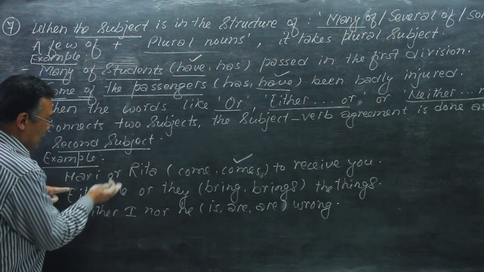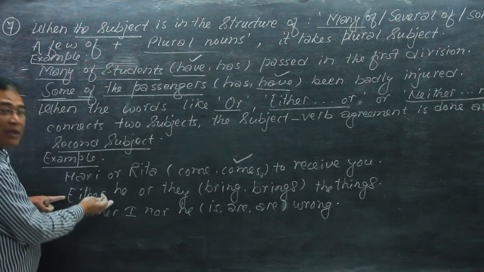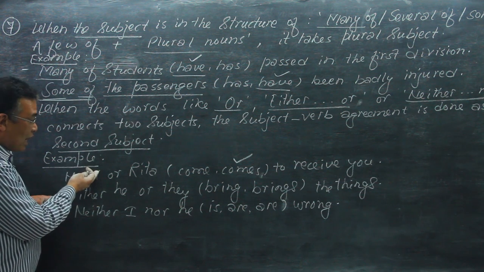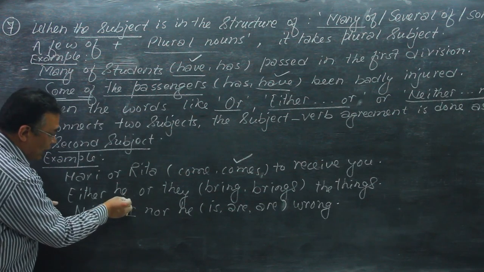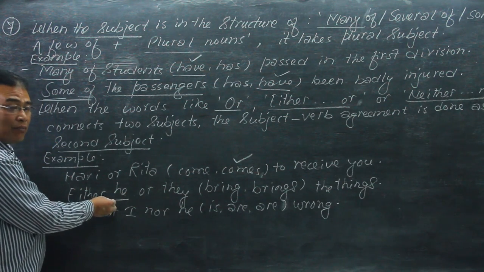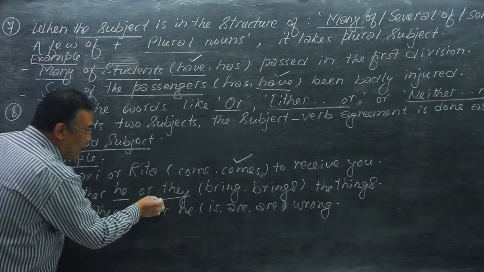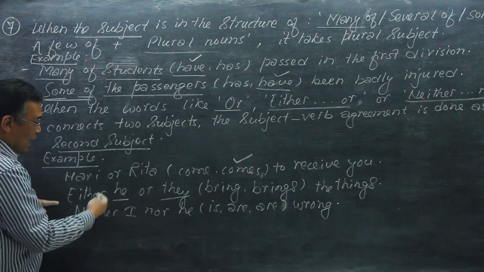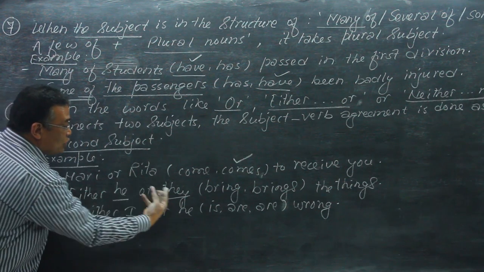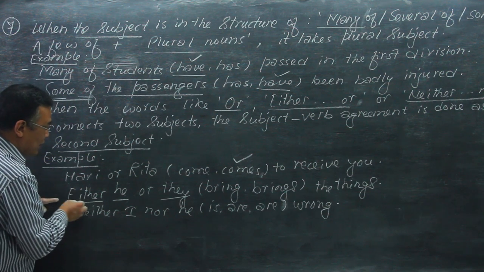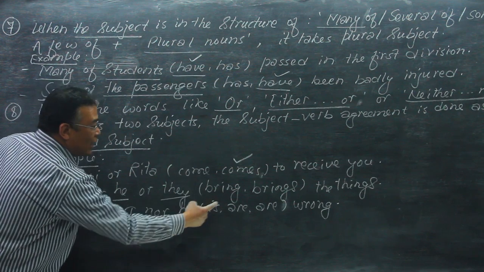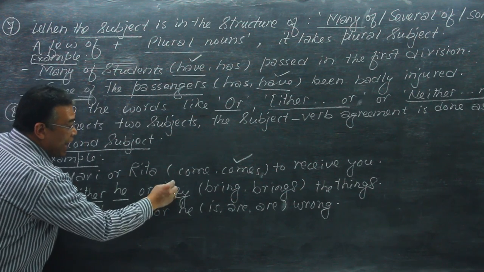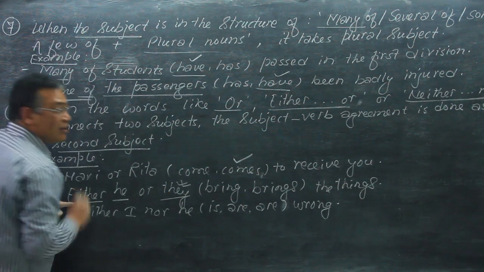But the second example is a little bit different from the first one. Here, either he or they. Now here, the first subject, he, is singular and they is plural. When these two subjects are combined with either or, the verb agreement is done as per the second subject.